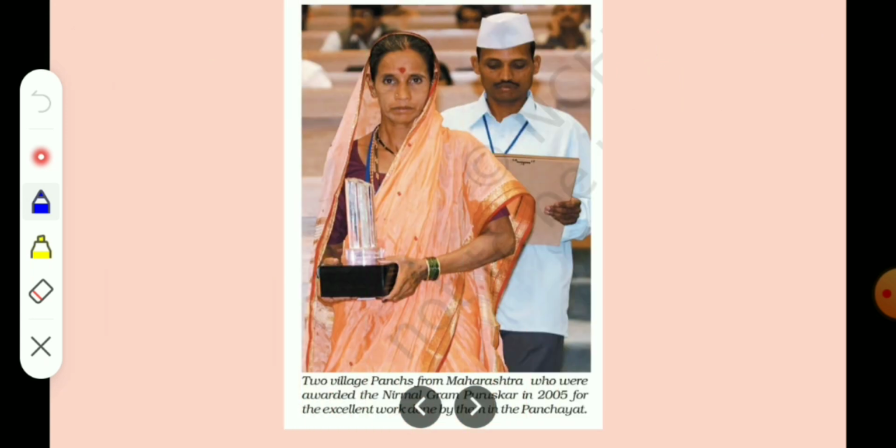Now you can see the picture, that is the picture of village Panchs. Two village Panchs from Maharashtra were awarded the Nirmal Gram Puraskar in 2005 for the excellent work done by them in their Panchayat. The name of the award was Nirmal Gram Puraskar because they have done excellent work in their Panchayat.